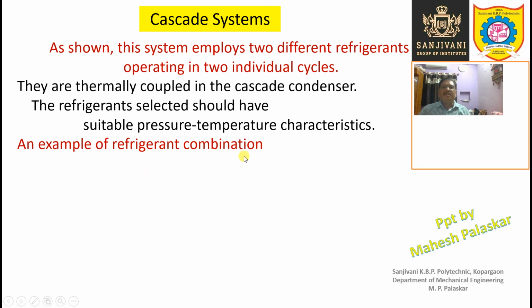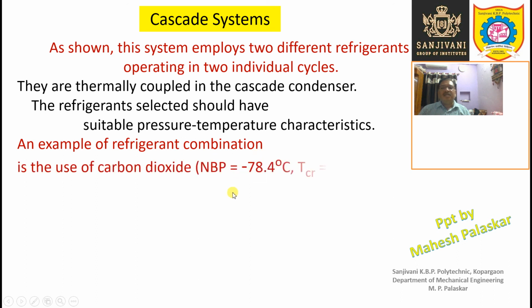A very common example of this combination of refrigerants is that one of them is carbon dioxide, which is used at the lower stage cascade system.